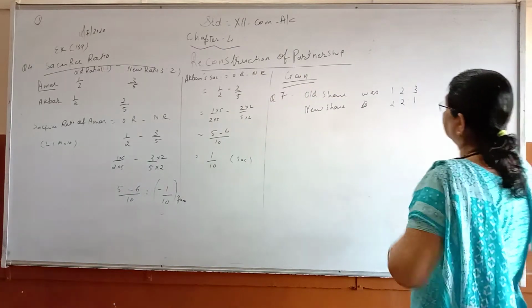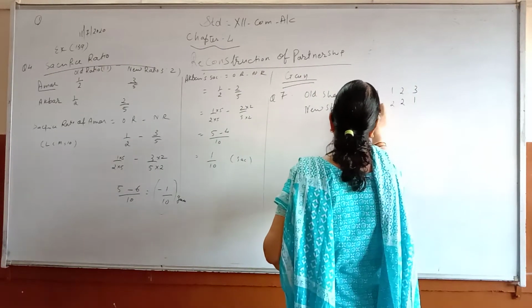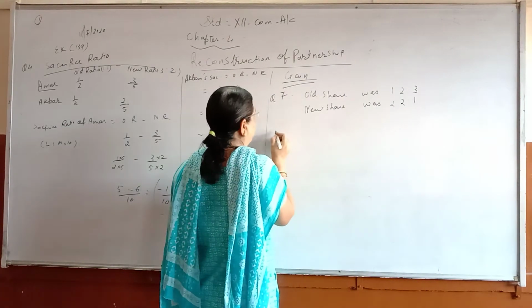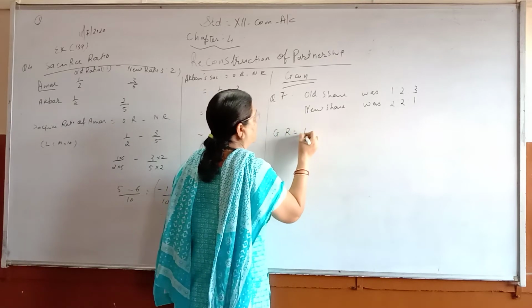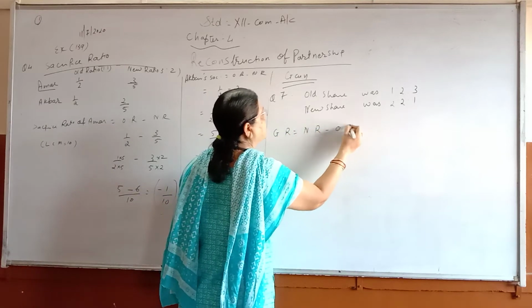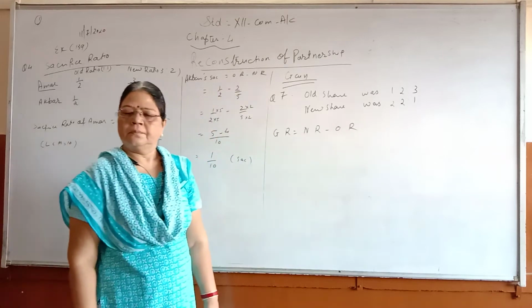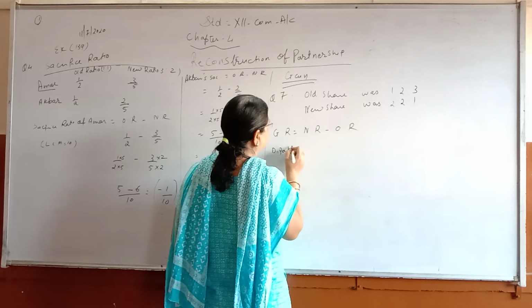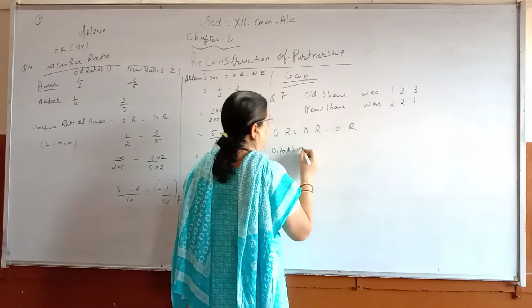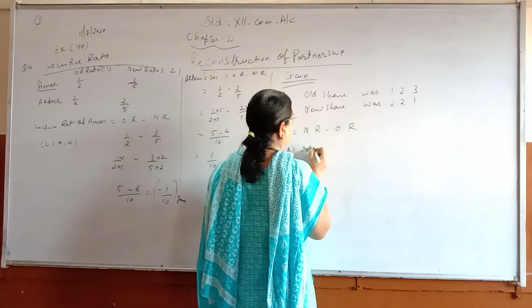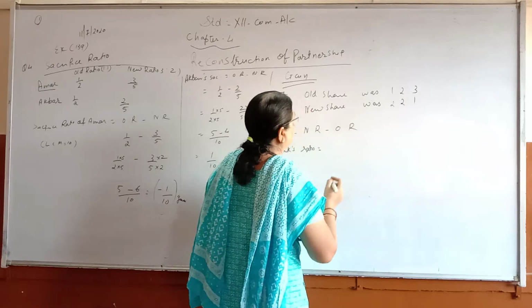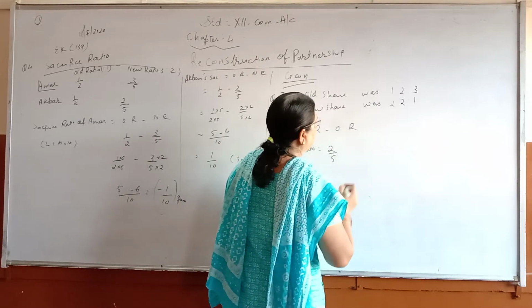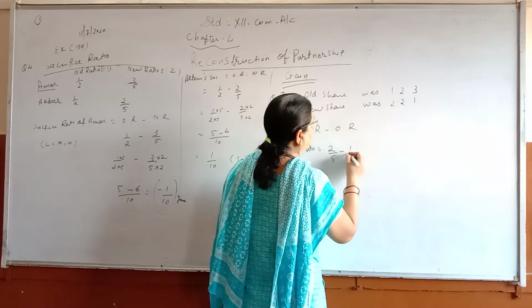Now here children you can see what was the change and how much is the change. So here we have to find out gain ratio. So gain ratio equals new ratio minus old ratio. Now first is Deepak. So Deepak's ratio equals new ratio. What was the new ratio here? 2/5 minus old 1/6.